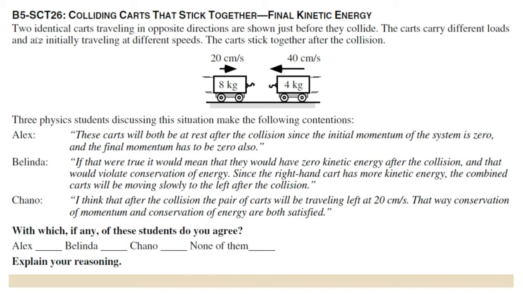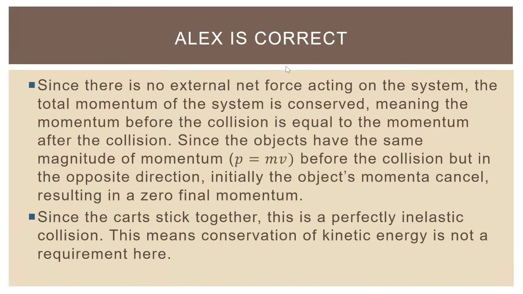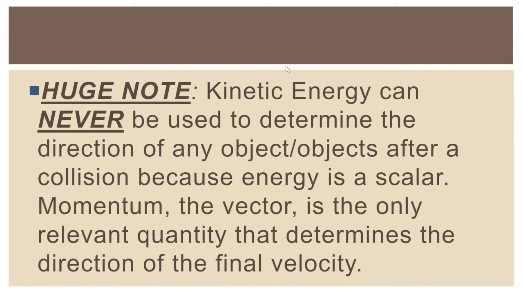Now, something else that we should also mention, because it comes up again and again and again in AP Physics problems, it's a very important canard for you to be able to identify, is Belinda is talking about the right-hand cart having more kinetic energy. And so that means because that cart on the right is moving to the left, the fact that there's more, quote, energy toward the left means the cart should be moving to the left. That is dead wrong, and that's something you need to be able to identify.